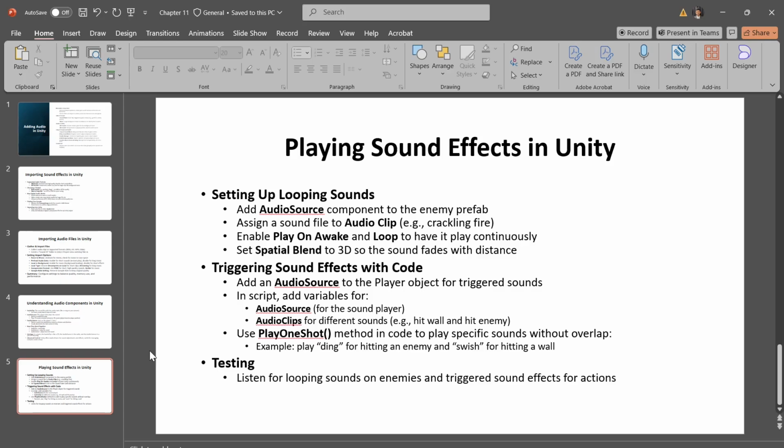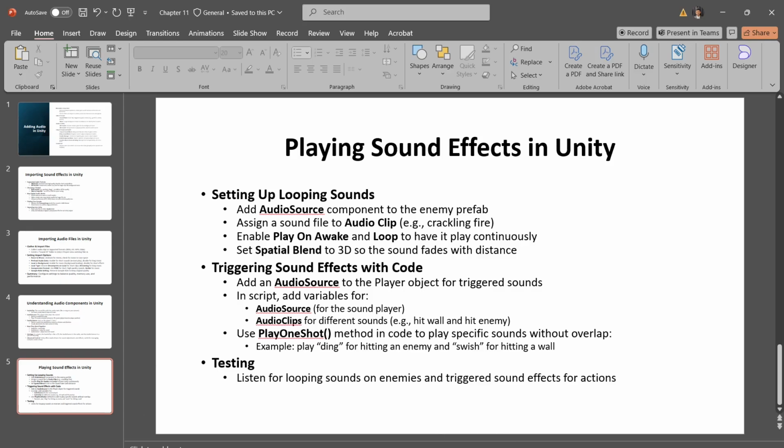In Unity's inspector, you'll see slots for the audio source, hit wall sound, and hit enemy sound after adding them in the script. You drag the player object, the one with the audio source, into the sound source slot, and also drag the sound clips into their respective slots. And in the script, find the part where you want sounds to play, like when shooting.